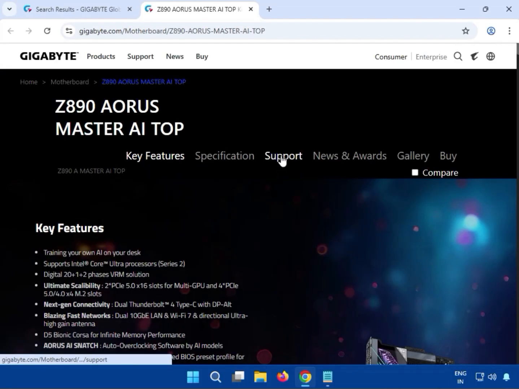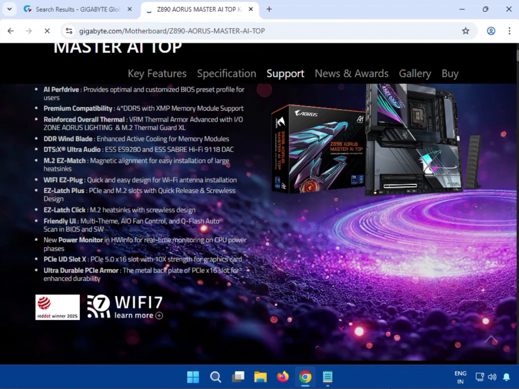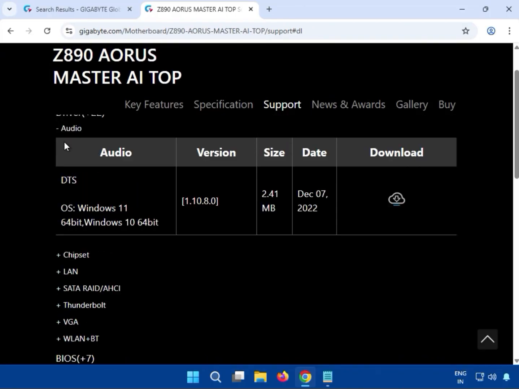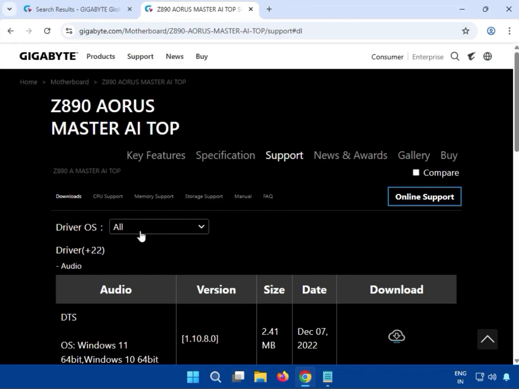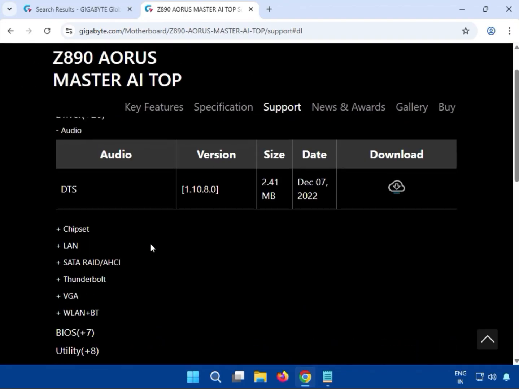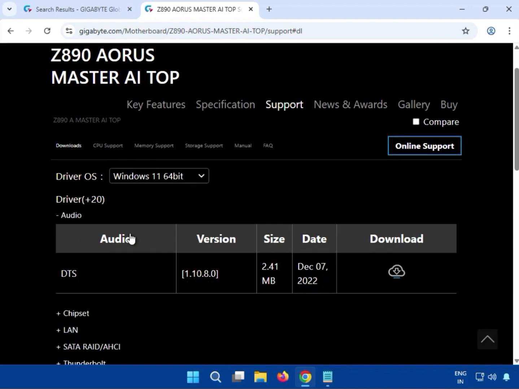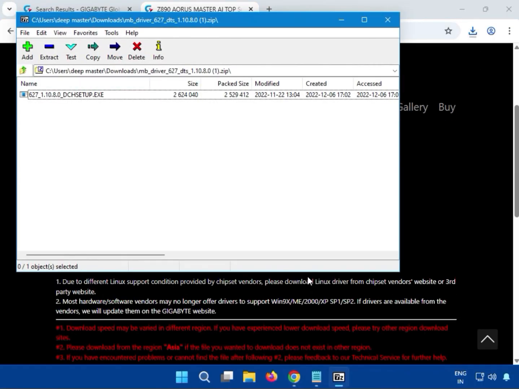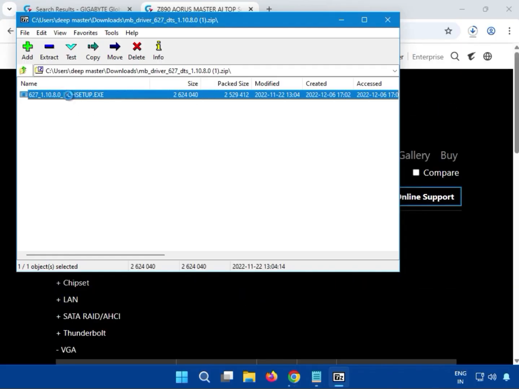After that, you click on support. So you can see drivers, OS, you can select all, otherwise Windows 10 and 11. So audio driver, click to download, wait a few seconds to start automatically. After that, single click to open this, then double click to setup.